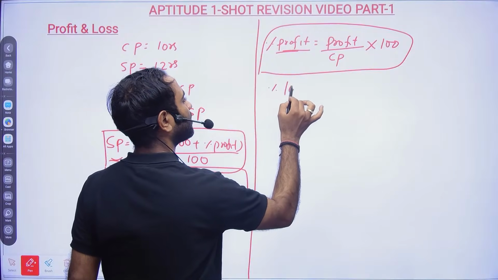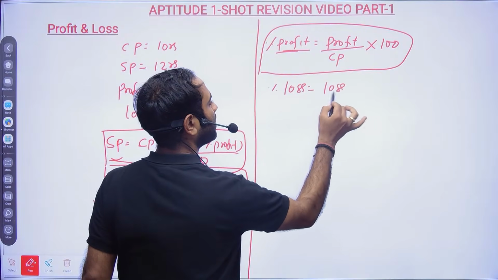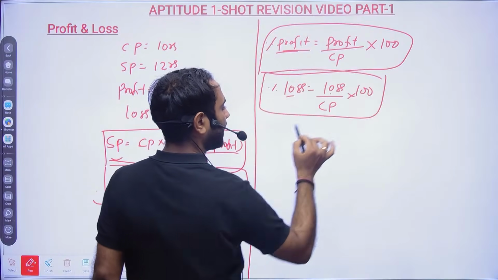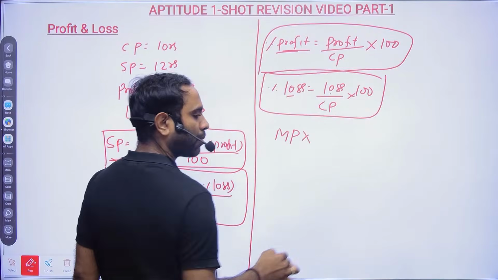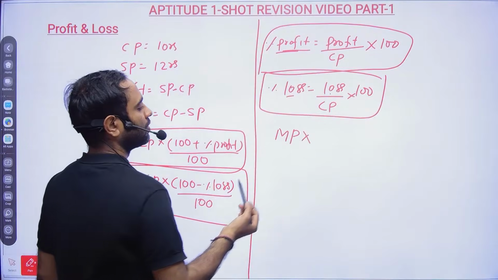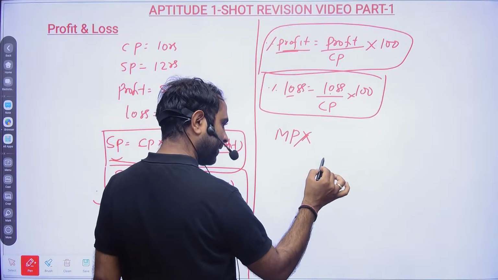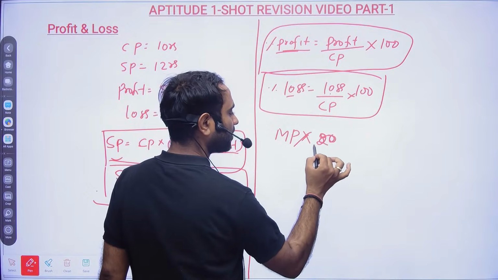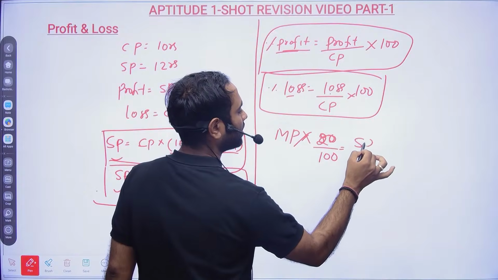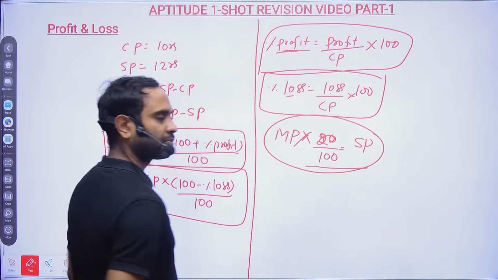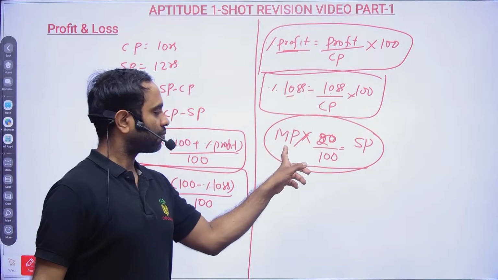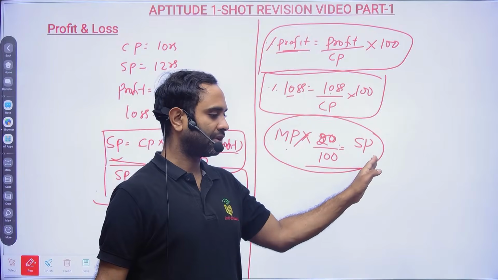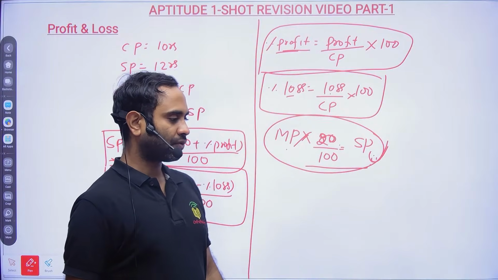And percentage of loss will be loss divided by cost price, again, loss means loss, and it will always be calculated on cost price. Then there will be something called marked price. Whatever discount you give, suppose you are giving a discount of 80%, that means only 20% you are charging from the customer. So that will become your selling price in terms of marked price. Marked price and whatever discount you are giving, after that you are selling the product, so it is nothing but selling price, right?